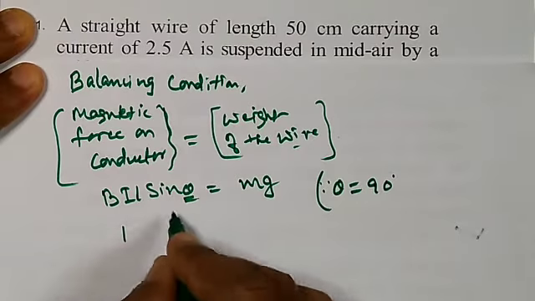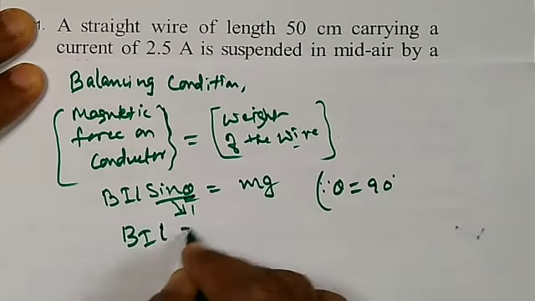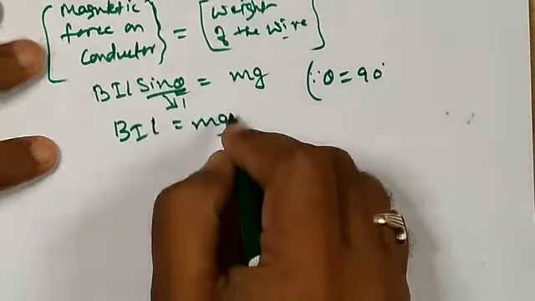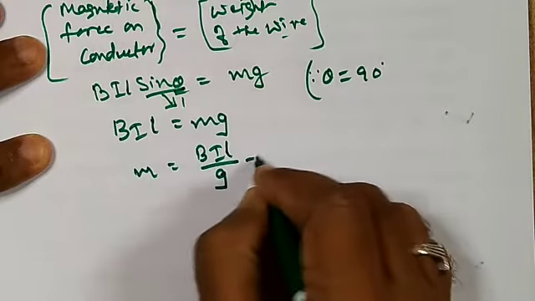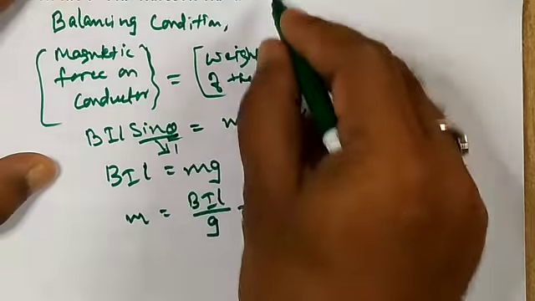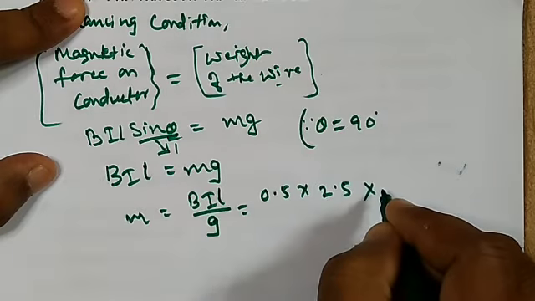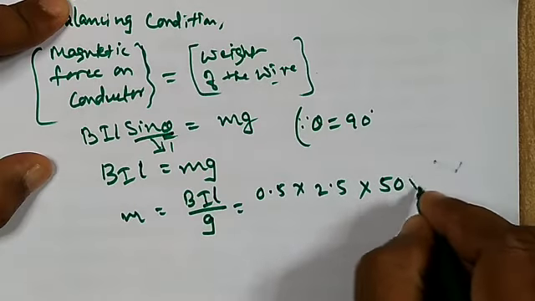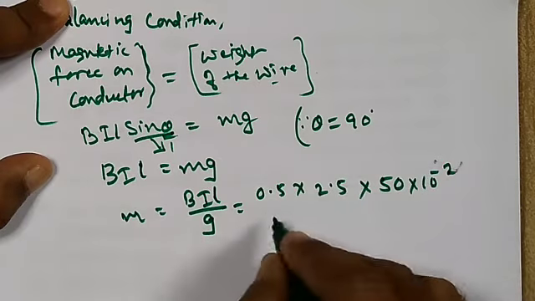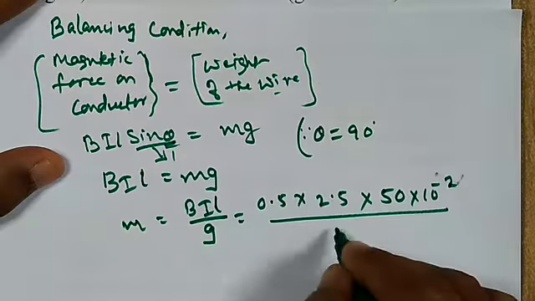Therefore, if you substitute sin 90, it will become 1. Therefore, BIL equals mg. Therefore, m equals BIL by g. B is given as 0.5 Tesla, into current 2.5 ampere, and length L is given as 50 centimeter, that is 50 into 10 power of minus 2 meter, divided by g. He told to take g as 10, so we will take 10.